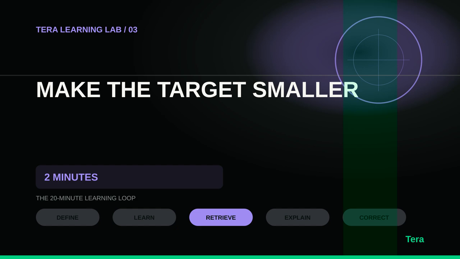A weak goal sounds like, I am going to study biology. That is too large to guide your attention or tell you when you have succeeded. A stronger goal describes something you should be able to do. Use this template: in 20 minutes, I want to explain, compare, solve, label, or predict. For our seasons example, the target is, I want to explain why Earth's axial tilt causes opposite seasons in the northern and southern hemispheres.